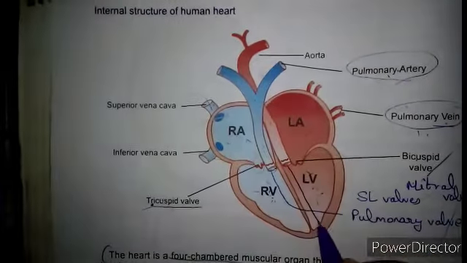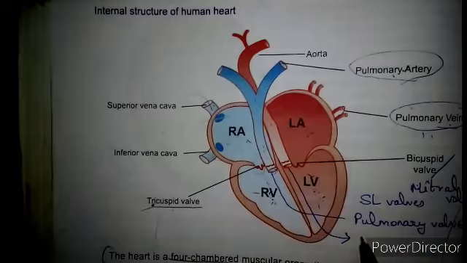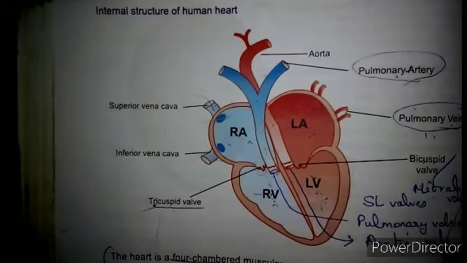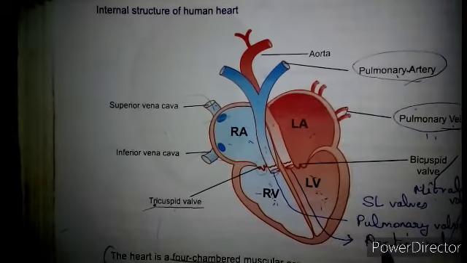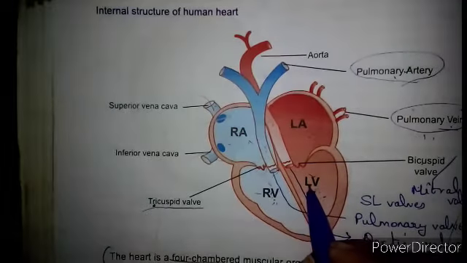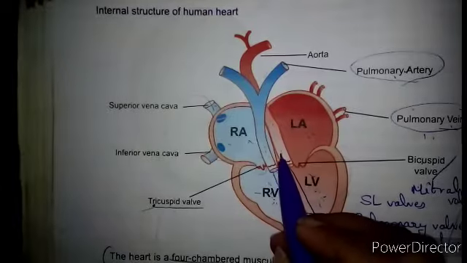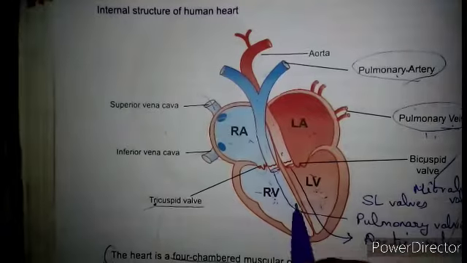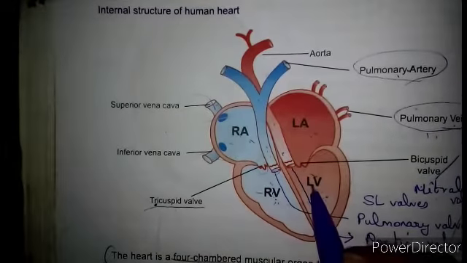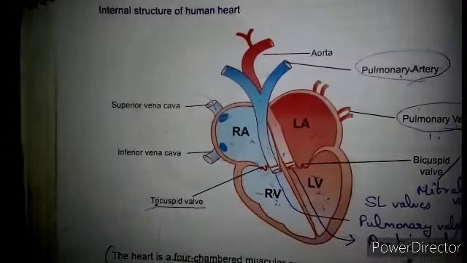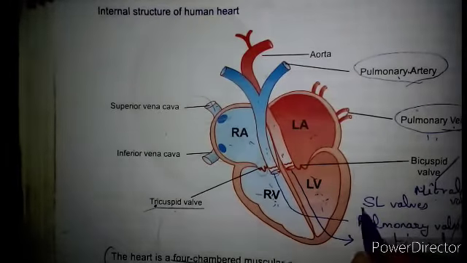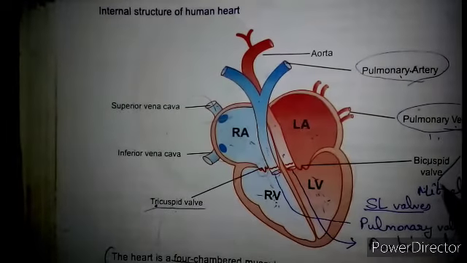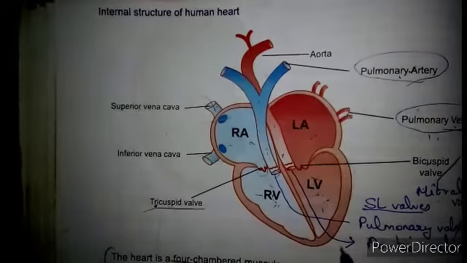The second semilunar valve is the aortic valve. The aortic valve is present between the left ventricle and the aorta. This is the aorta, this is the left ventricle. From here the blood flows into the aorta. So the valve between the left ventricle and the aorta is called the aortic valve. These two are the semilunar valves, while this is the tricuspid valve and this is the bicuspid valve. Totally 4 valves are present in the heart.